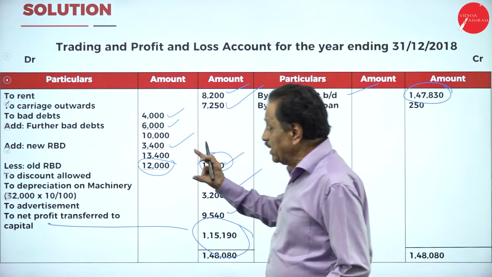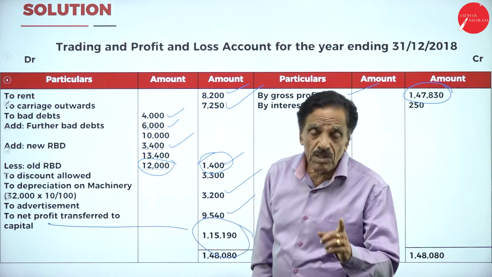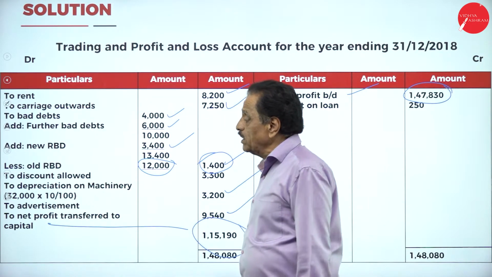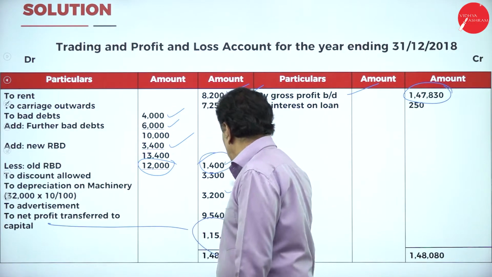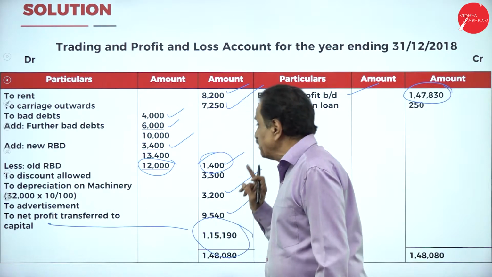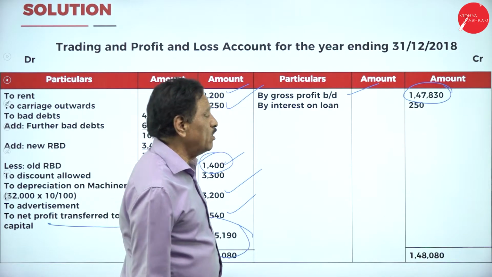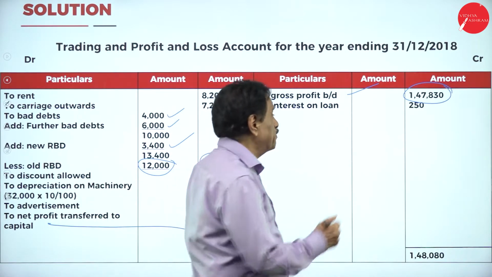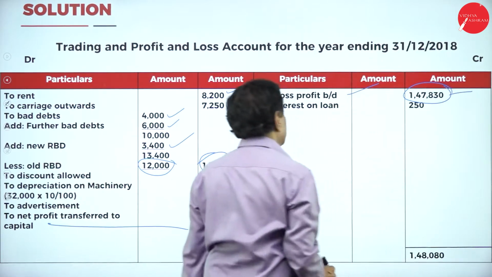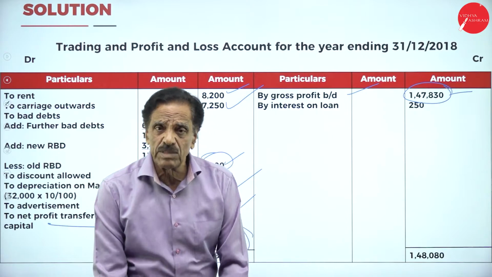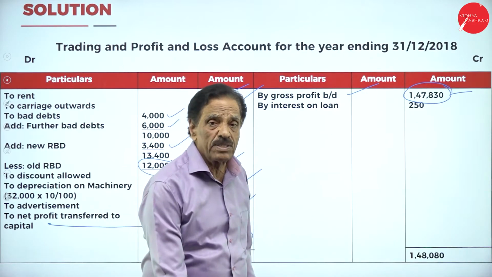Then depreciation on machinery. Your machinery value is 30,000. How much erection charges? 2,000. It becomes 32,000. 10% of this is 3,200. Your advertisement is 9,540. Whatever gross profit you got in the trading account, 1,47,80, has been transferred here. Then interest on loan to Anil: we have given 10,000, 5% of 10,000, 250, we are going to receive.